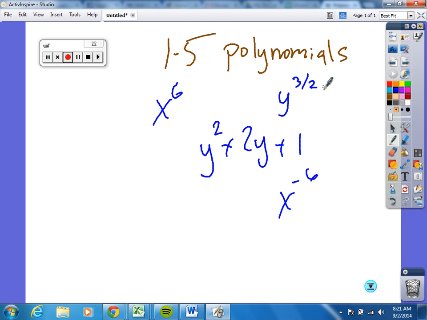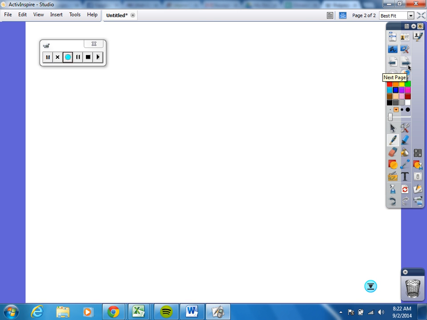Does anybody know what integers are? They should have said whole numbers, right? Instead of integers, because integers include negative exponents as well. But they said non-negative integers, which is just our whole numbers, such as our counting numbers 0, 1, 2, 3, 4, 5, and 0, right? So once again, it's over addition, subtraction, and so forth. So x to the 6th is called a monomial.